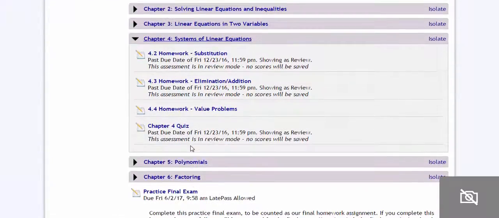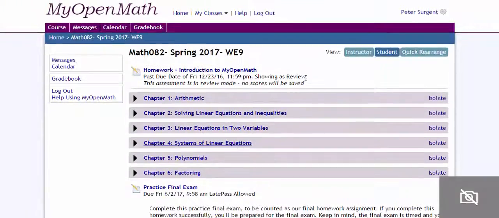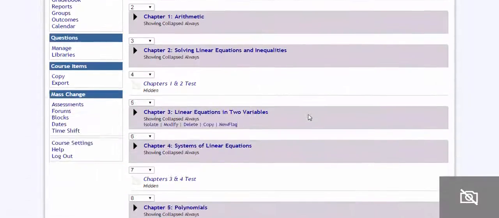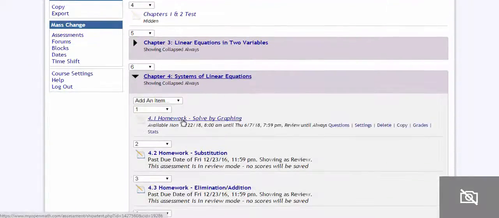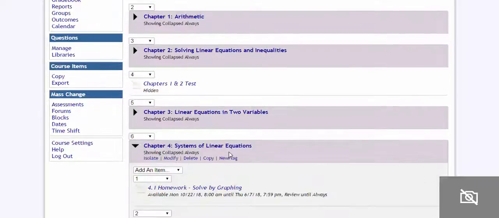They see each homework assignment. You can see right here, like I said, sometimes something a little wonky happens. 4.1 is missing, right? So the student wouldn't see that. So back under instructor view, let's find out why that is. It's not available. Okay, so we're going to fix that with the due dates. It will be available in 2018 for some reason. Again, not sure why some of that happens, but that's okay. We'll fix all the due dates at once.